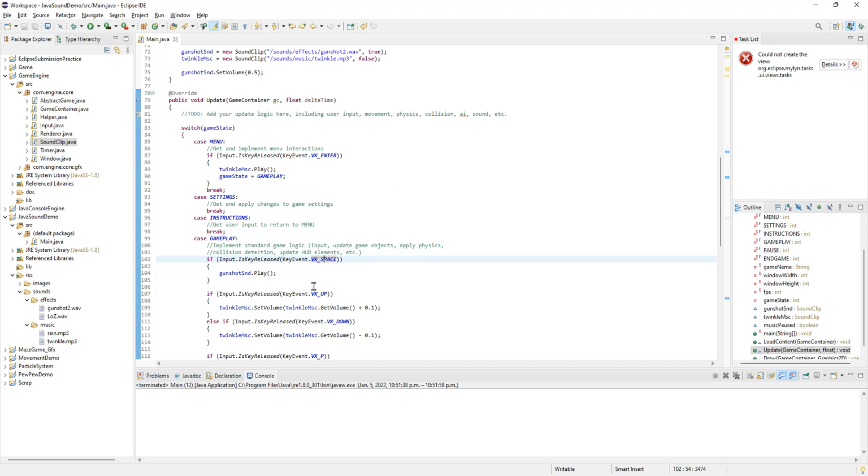So there's a second option called play looping. If you say play looping, when the song ends, it'll just restart again. Now, I'm not going to demonstrate this because the song's too long. But basically, you just leave this going, and it'll just go forever. Okay? So that is about it.